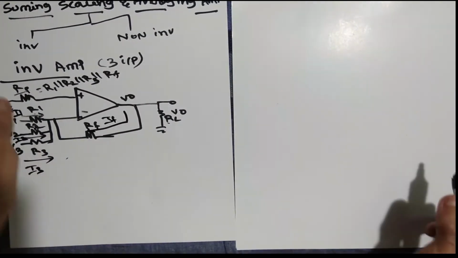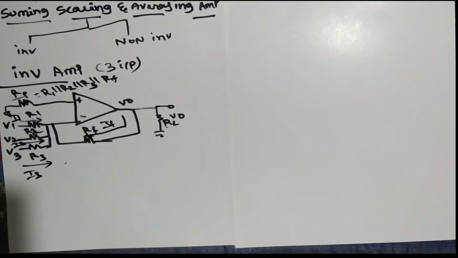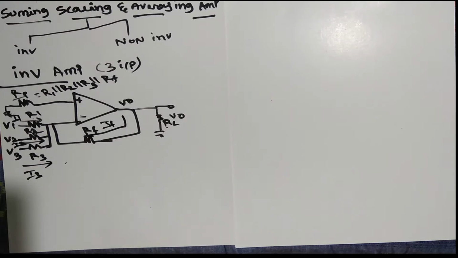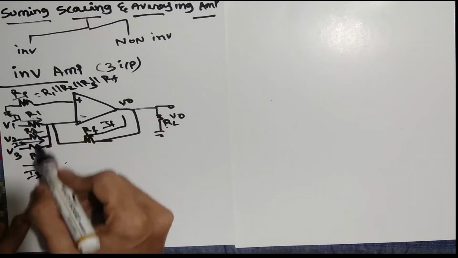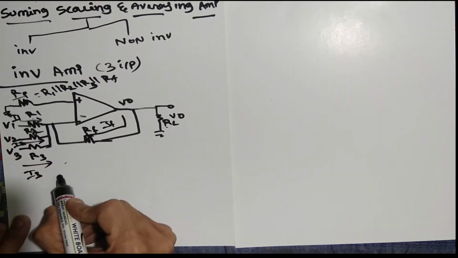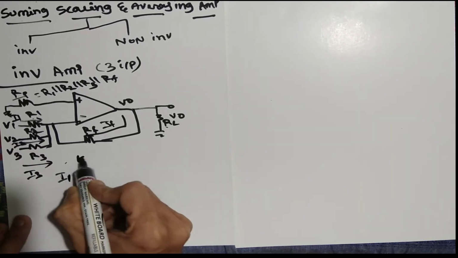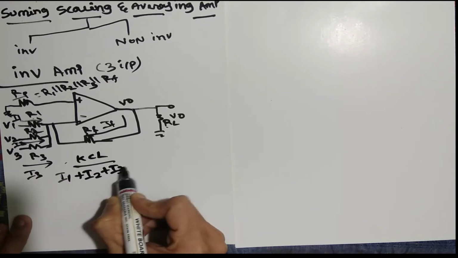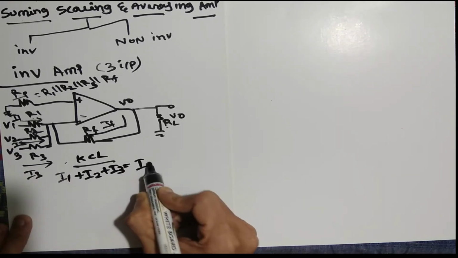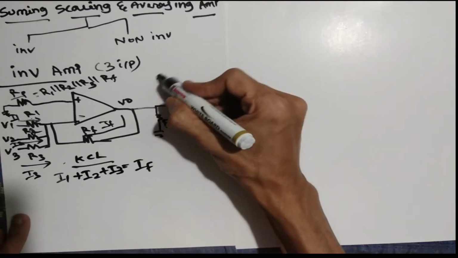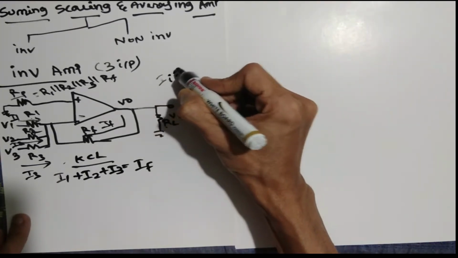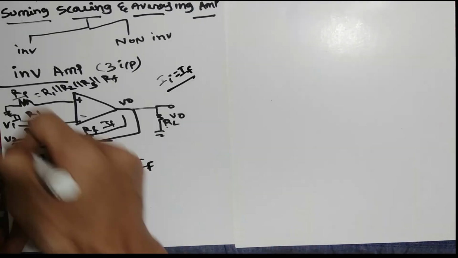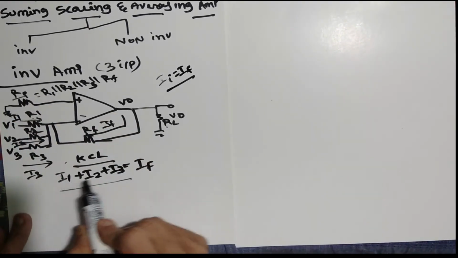Previously you remember how we did the inverting amplifier, we took I1 is equal to IF, yes or no. Instead of that, here we have 3 currents coming, so using KCL, I1 plus I2 plus I3 is equal to IF. Previously, for the inverting amplifier, we took input current Ii equal to IF, yes or no. Instead, here because the input current is 3, we have to take 3 currents, I1, I2, I3.